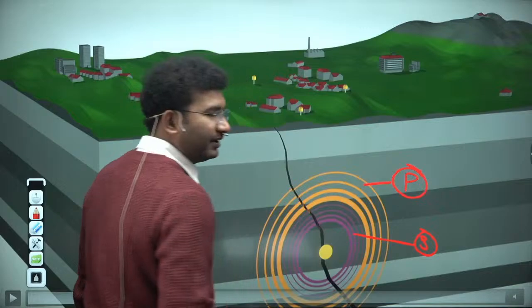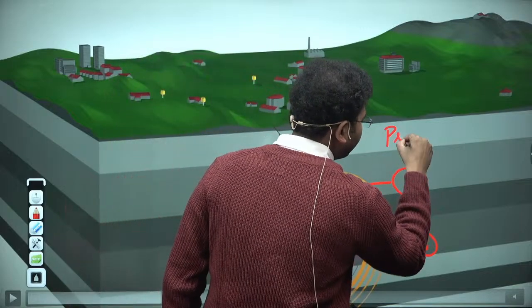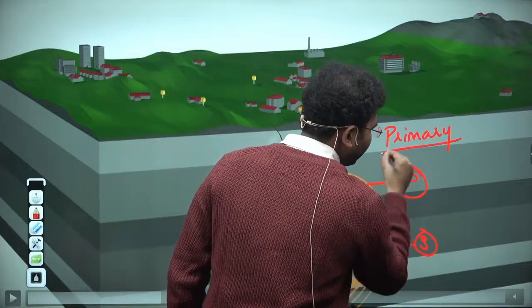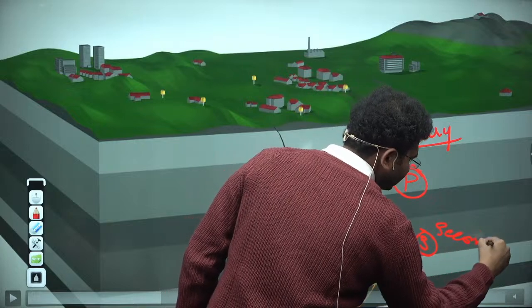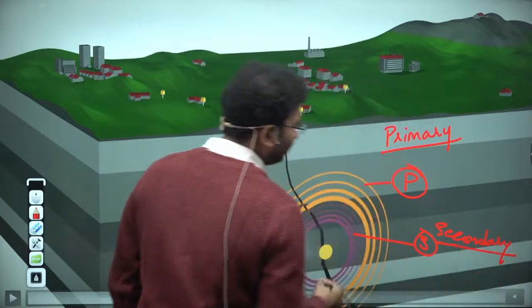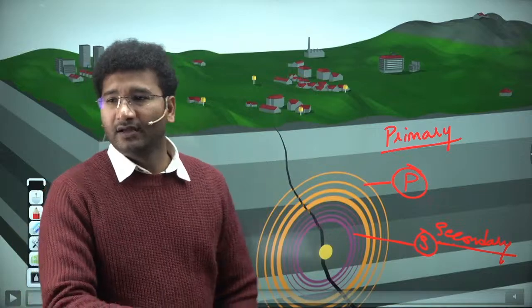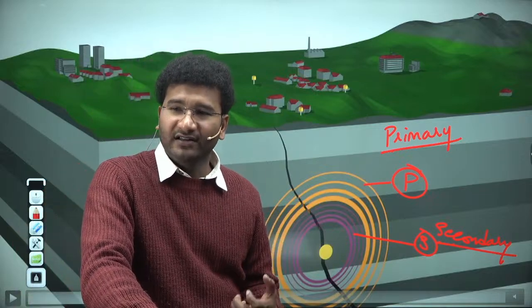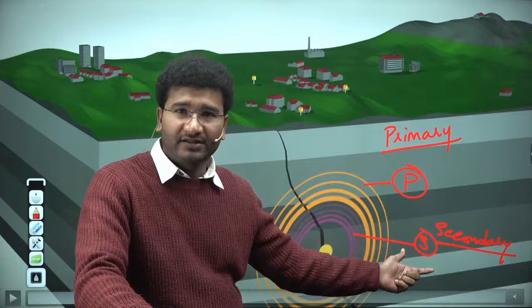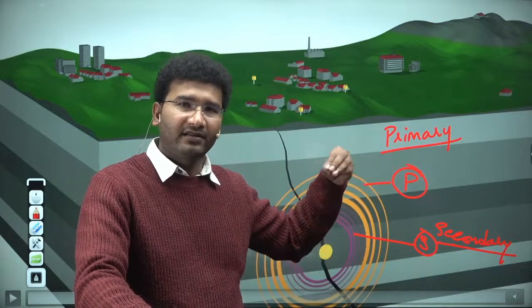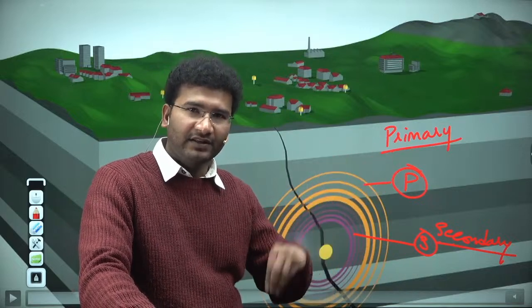Now what do you mean by P wave? P wave means primary wave. What do you mean by S wave? This is secondary. These two waves are called body waves. Now let's try to understand the characteristics of these P waves and S waves. When we study, we'll try to apply the P waves and S waves within the layers of the interior of the earth.